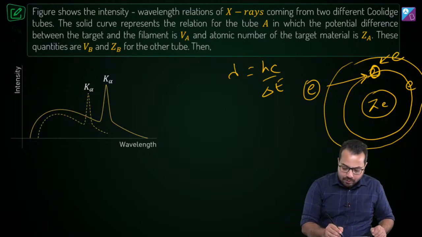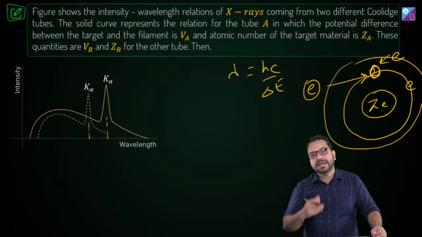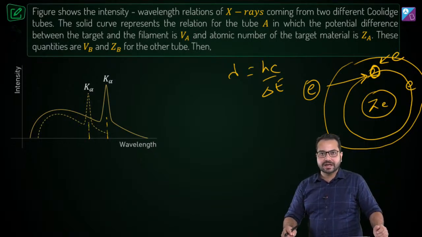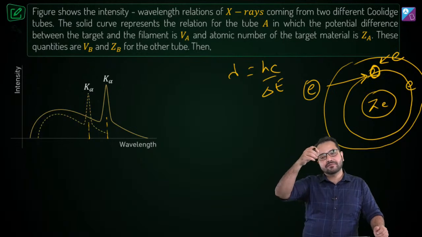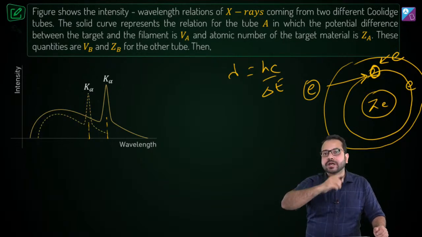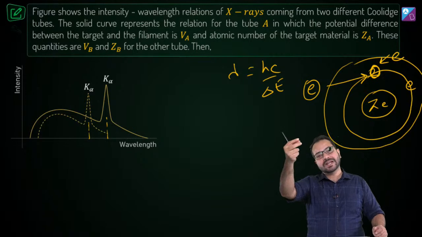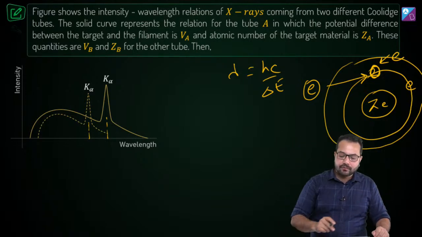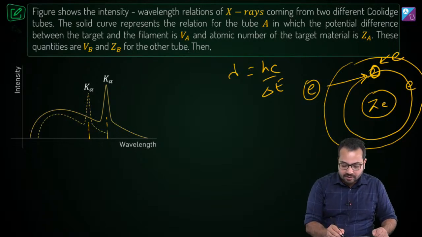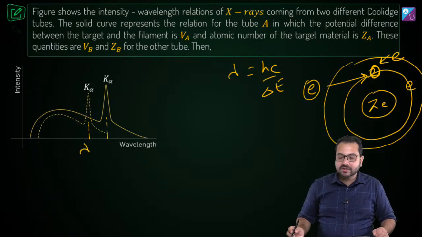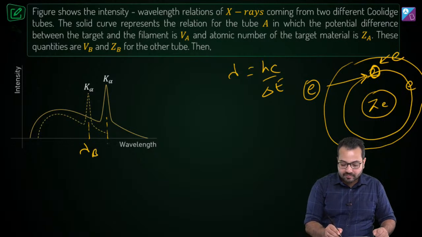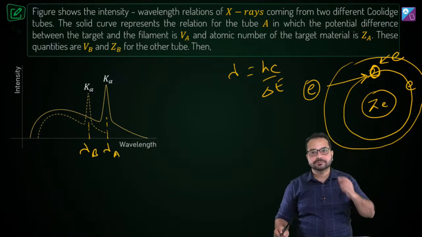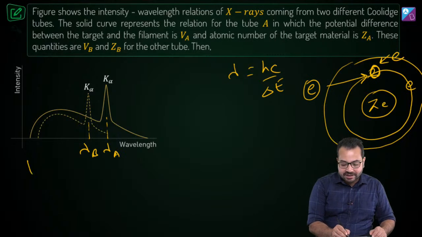So what we see over here is, for the same K alpha, which means the electron has transitioned from the L shell to the K shell, that is K alpha X-ray. For the same K alpha X-ray, the wavelength is lower for B and higher for A. So we can see here that λB is less than λA.